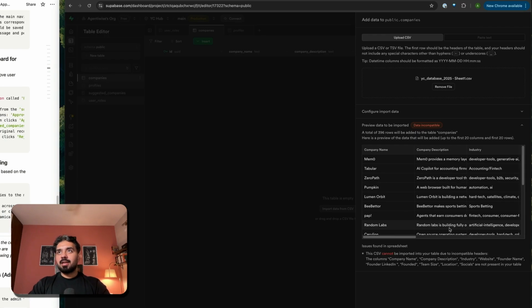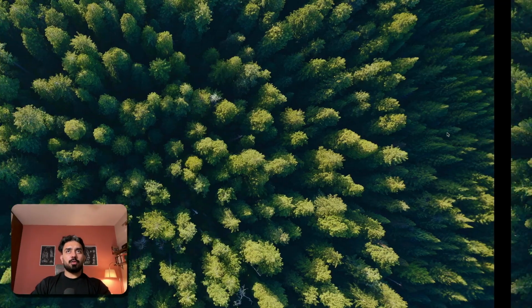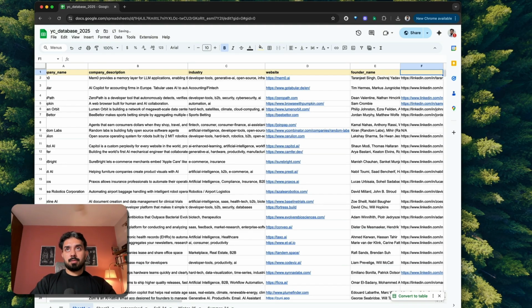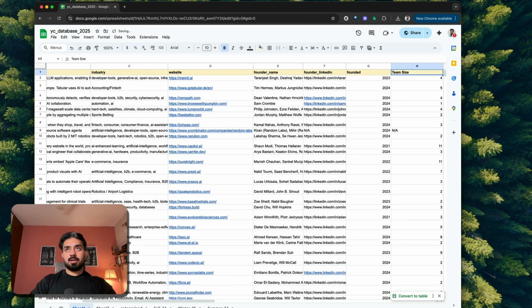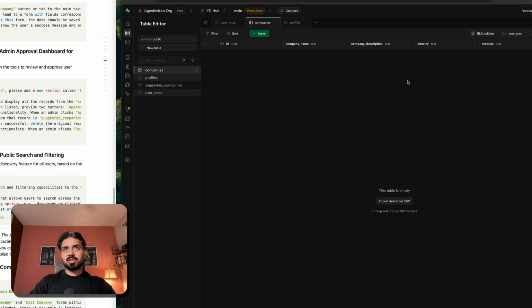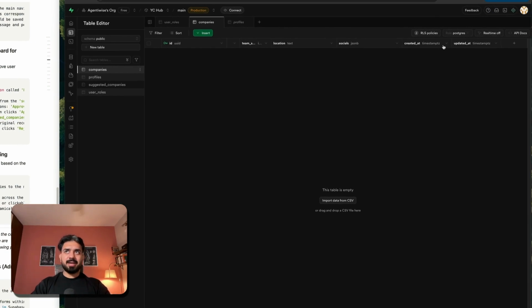Let's do one thing. We'll remove this file and change the names here: company name, company description, industry, website, founder name, founder LinkedIn, founded, team size, location, socials. This is done. Now it matches the exact same structure that we have. We can delete created at and updated at as well. Let's see if it works at this point.